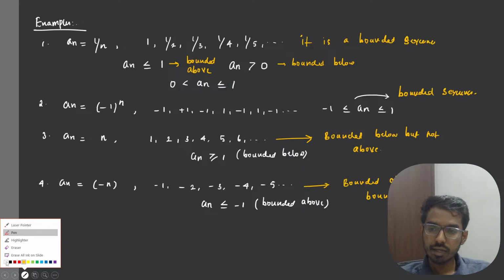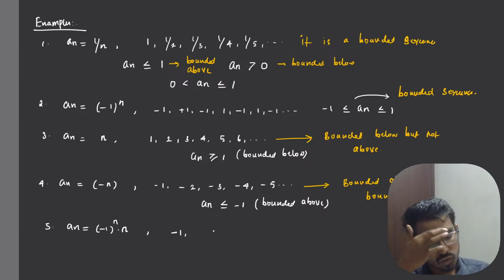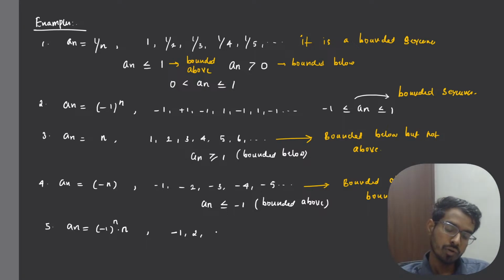Let us take a sequence a_n equal to (-1)^n times n, right? What about the terms of the sequence? If I put n equal to 1, what will you have? It will be -1. If I put n equal to 2, it will be +2. If I put n equal to 3, it will be -3. If I put n equal to 4, it will be +4. Now we can see the sequence is neither bounded above nor bounded below, right?